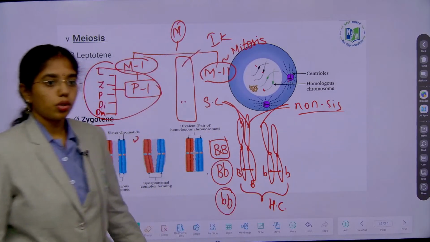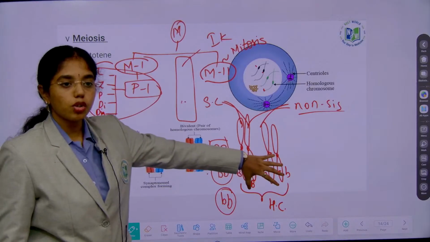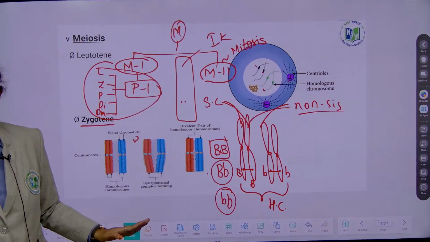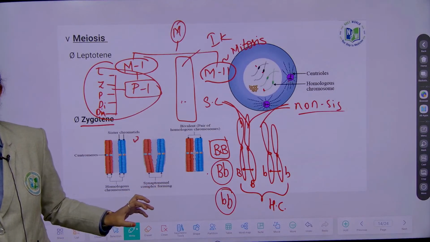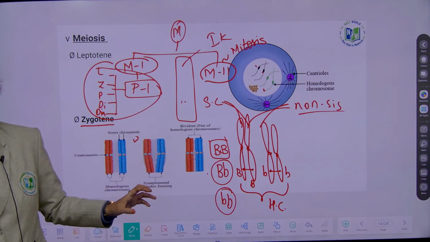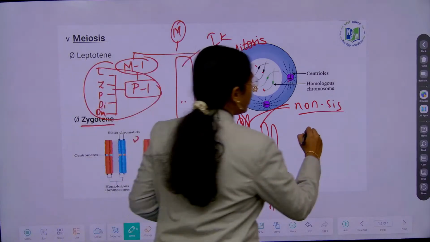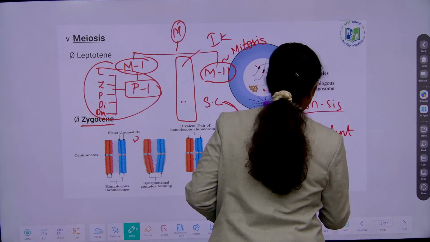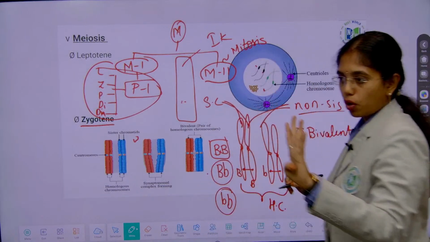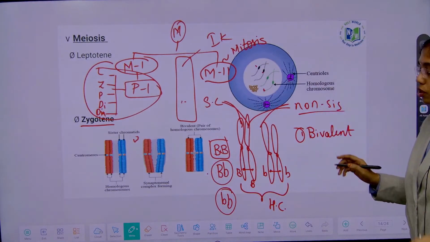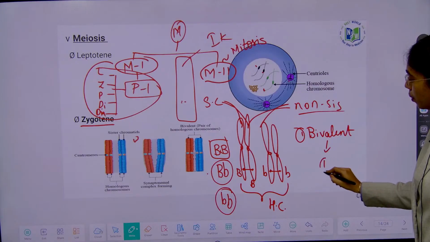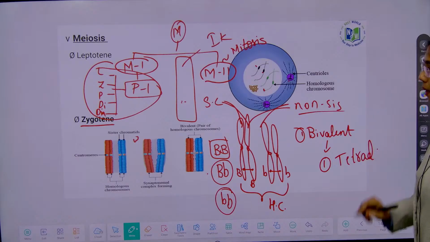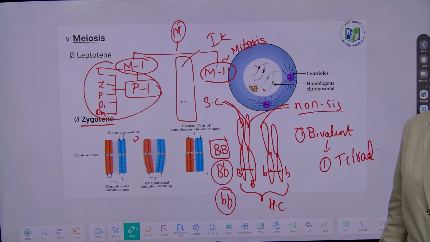So this phenomenon is known as synapsis, and this complex is known as what? Synaptonemal complex. As such, what are formed? Bivalents are formed in zygotene. A single bivalent has how many chromatids? 4 chromatids, right? So one bivalent is equal to one tetrad.